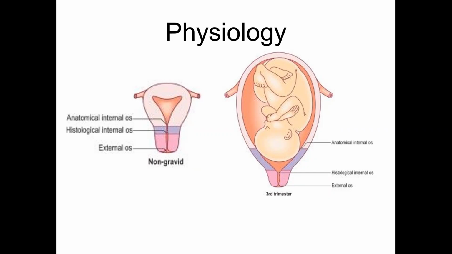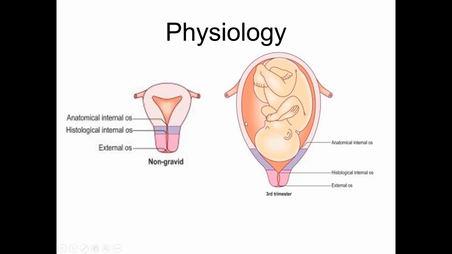Sometimes you are asked, when is the only time you don't bother about LSCS? Just cut open the uterus sagittally. The answer which is expected is that you usually never do it. But if the mother is dead and the child is alive in the uterus, you want to deliver the child as quickly as possible. So that time you don't bother because there is no question of subsequent pregnancy.